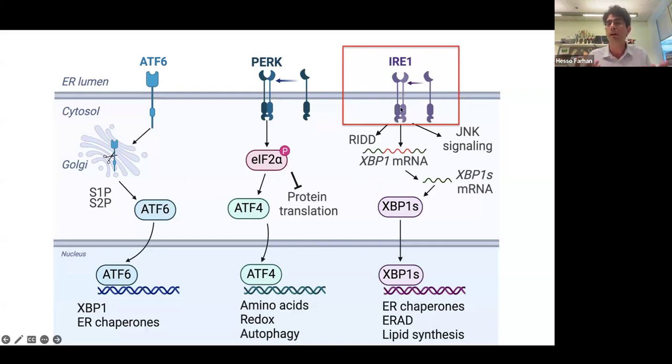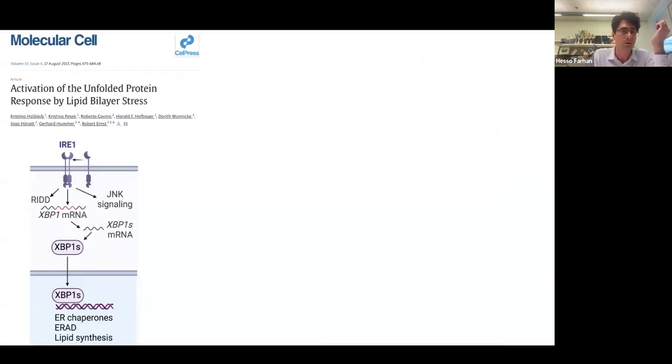One way to look at IRE1 activation is to look at autophosphorylation of IRE1. Normally this phosphorylation is a trans-autophosphorylation. So IRE1 will form a dimer, and one partner in the dimer will phosphorylate the other one. So you need dimerization in order to see IRE1 phosphorylation. This will be important to understand this. So why did we look at IRE1? Why was our educated guess IRE1? The lab of Robert Ernst actually showed very nicely that IRE1 can be activated by lipid bilayer stress.